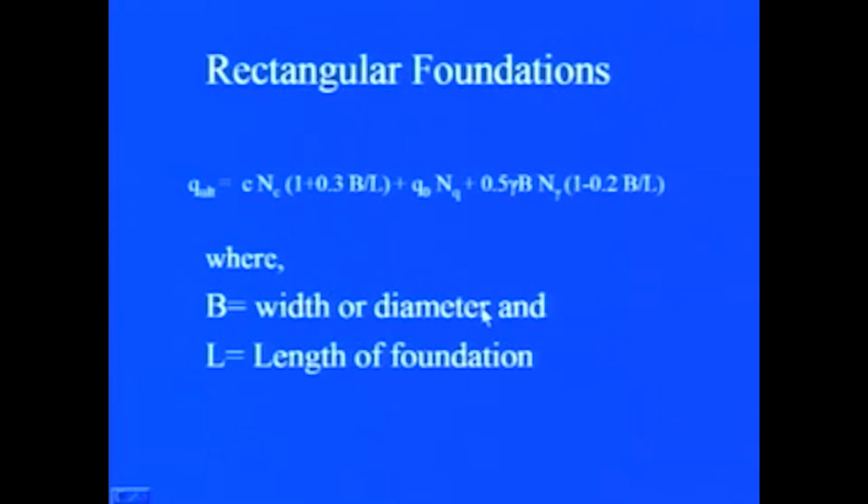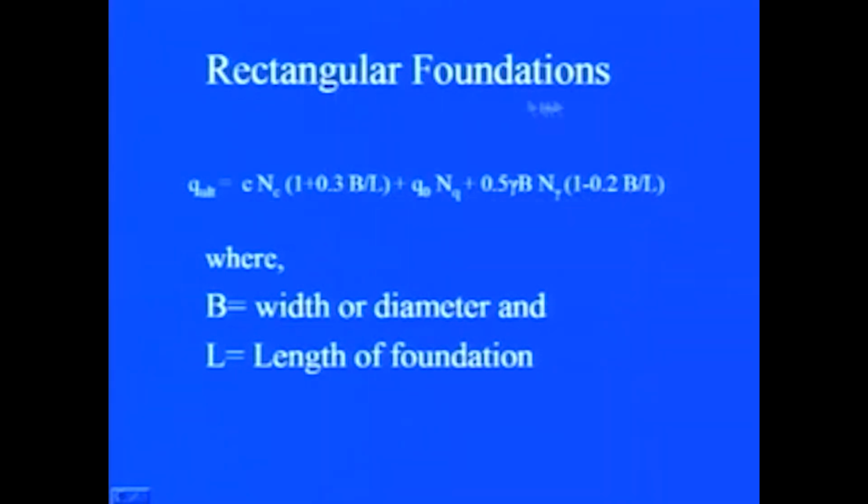Now, in the case of rectangular foundations, the shape factors can be determined by this particular equation, where B is the width of the foundation or the diameter of the foundation, L is the length of the foundation, and other factors remain as they are.